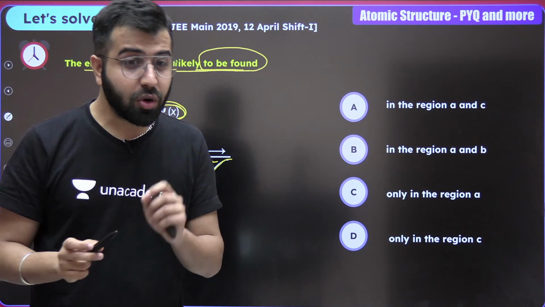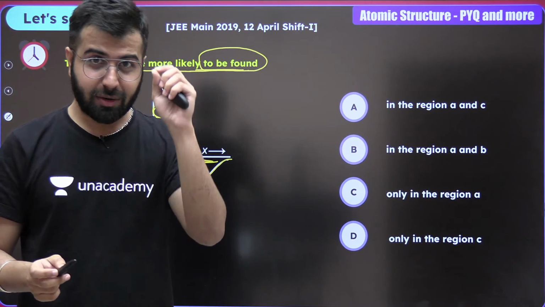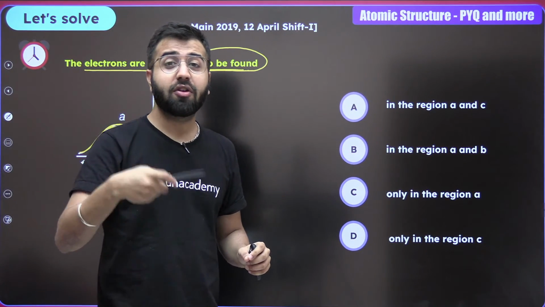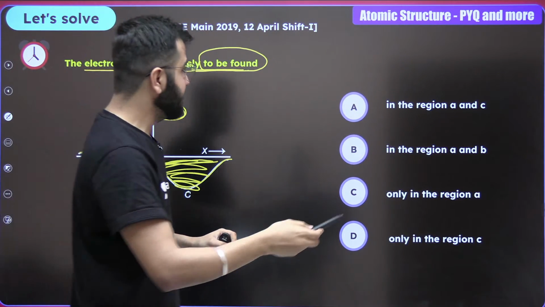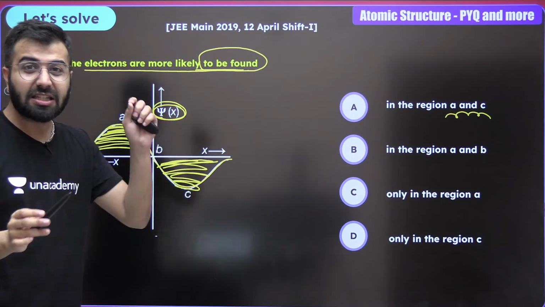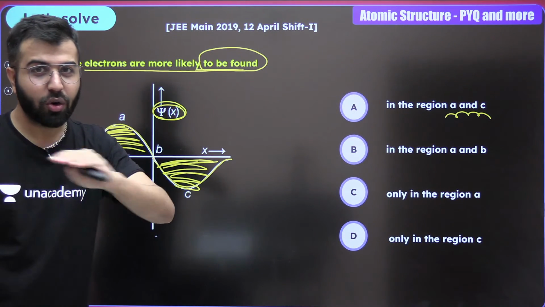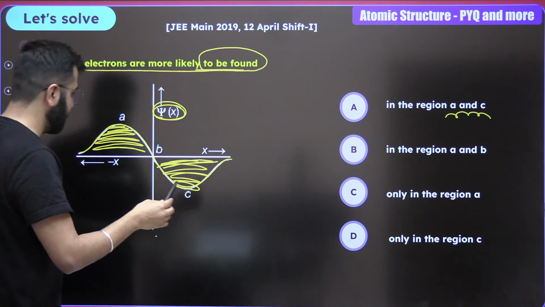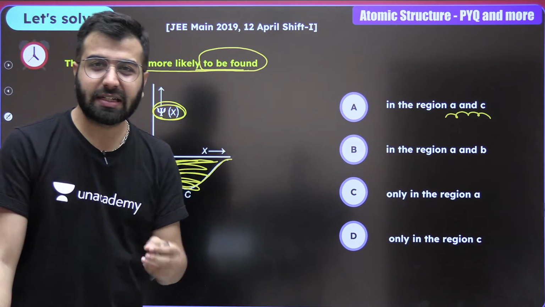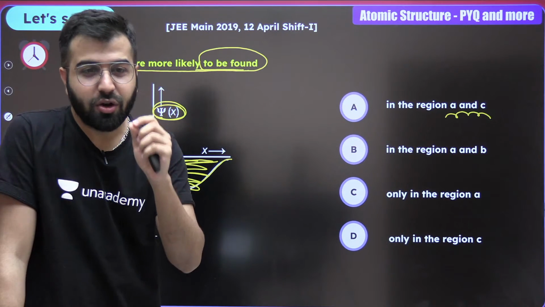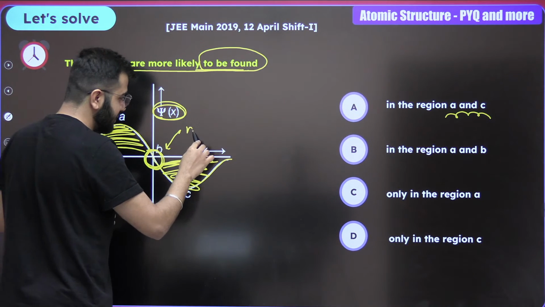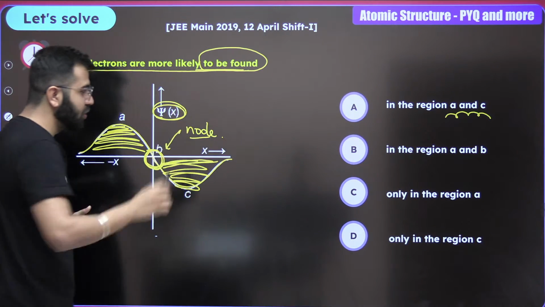But now I'm asking you one more question. At which particular region will you have a node? Guys, you'll have a node. Let me know. So region A and C is going to be the correct one. But where is the node? And the node is going to be wherever the curve touches the origin, or maybe the axis. So it's here. Wherever the curve touches the x-axis, that's where you'll find a node. So is this really clear? This is a node, boys and girls. This is a node. So do remember this.